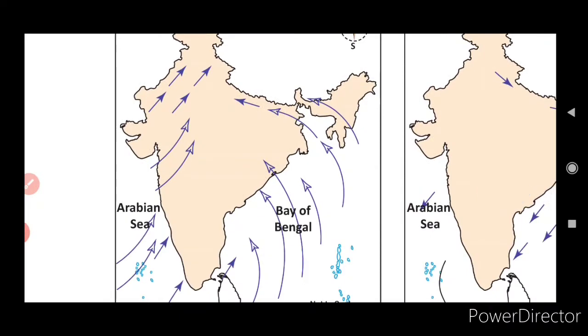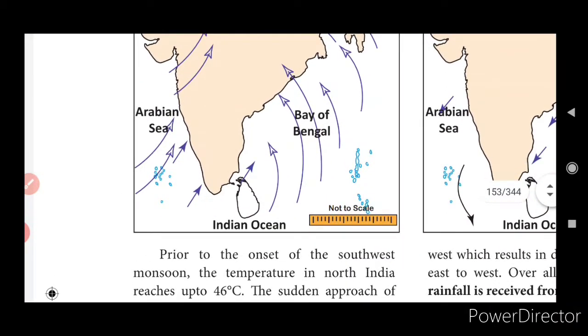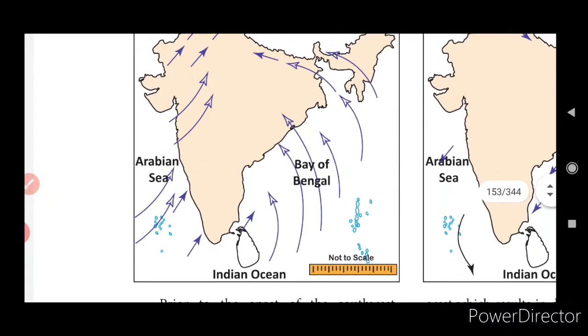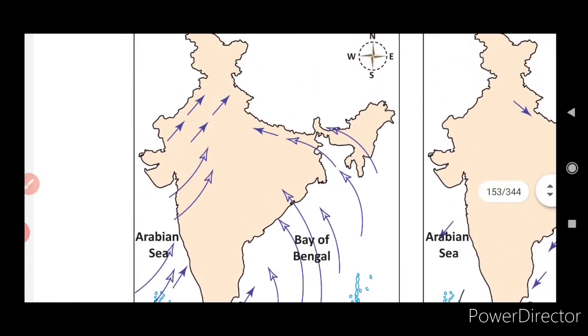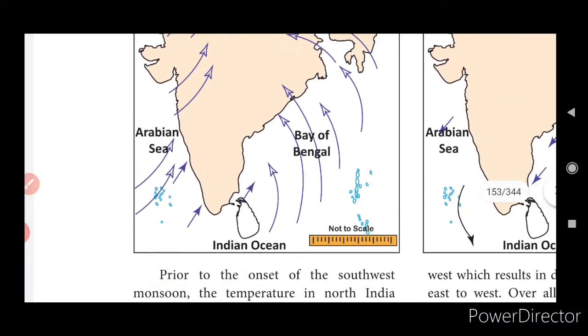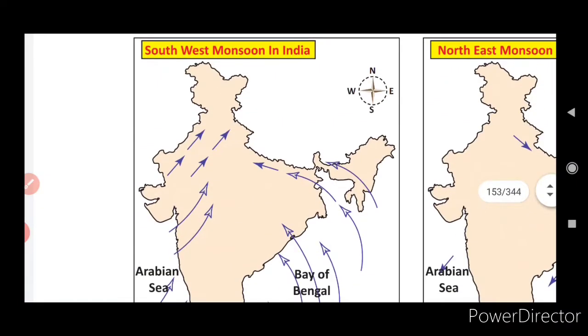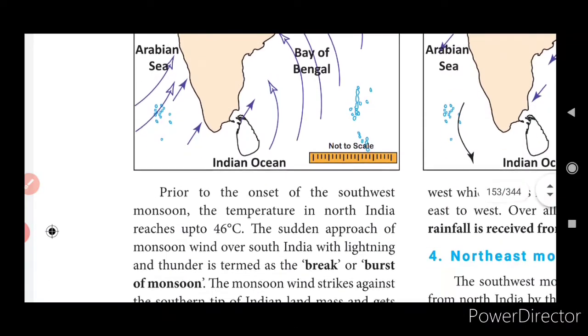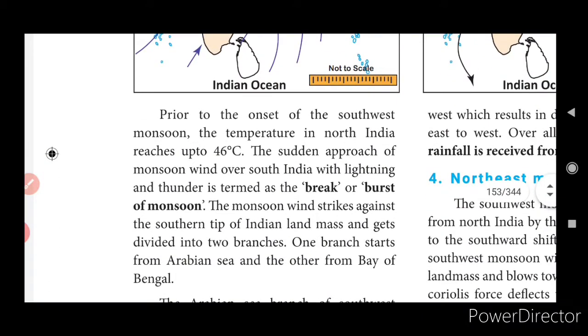The southwest monsoon in India: the waves coming from the Arabian Sea, Indian Ocean and Bay of Bengal come from the left side and move towards the topmost Indian region. So it is the oceanic winds coming from the southwest, and the rainfall will happen. Prior to the onset of the southwest monsoon, temperature in India reaches up to 46 degrees Celsius. The sudden approach of the monsoon wind over South India with lightning and thunder is termed the break or burst of monsoon. The monsoon wind strikes against the southern tip of the Indian landmass and gets divided into two branches.